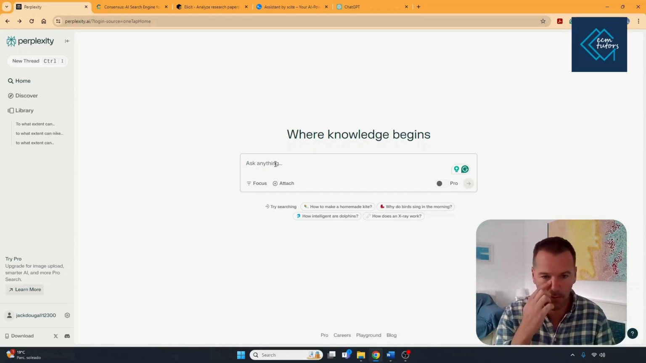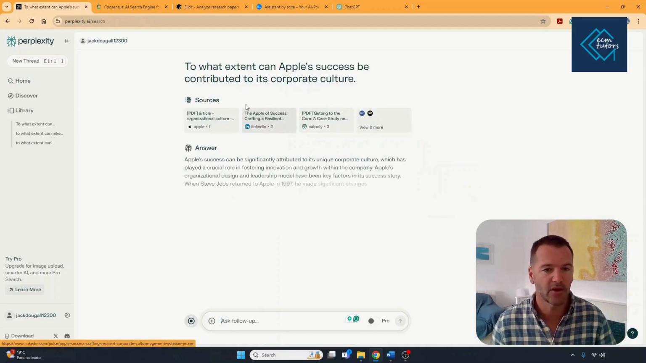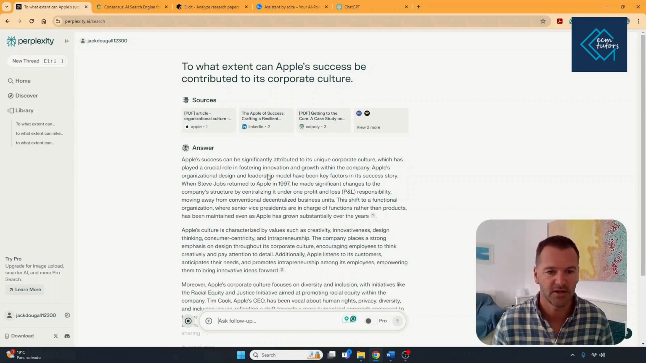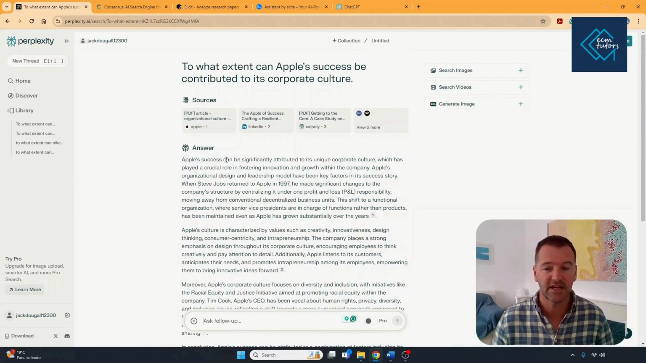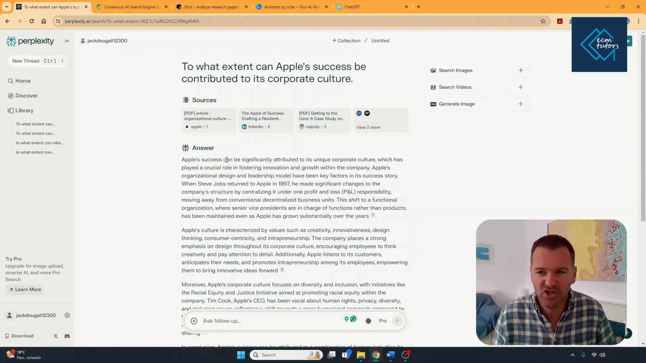So let's copy and paste my question into here. Now I'm going to click on it, and there we go. So it's understood the context of my question, and it's given me an answer. It's searched all of the web, and it said, well, what's the general consensus? What do people generally think the answer to be? And it's going to give an answer.